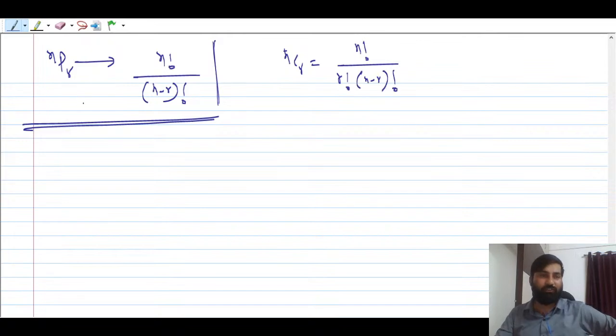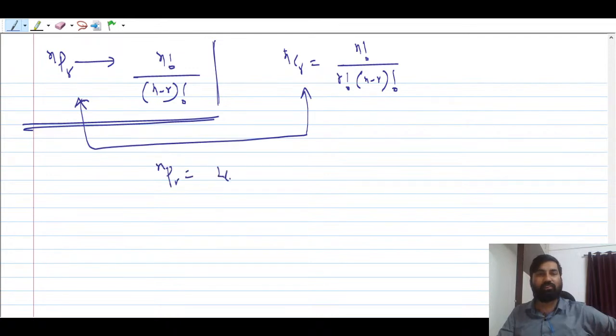So if you see the difference in these two, your nPr is equal to nCr multiplied by r factorial. See, there are n number of objects, you're going to choose r objects, right? You have to arrange them. So you're going to choose first, this is called choose, you are going to select it.